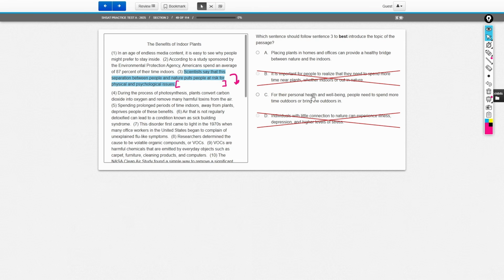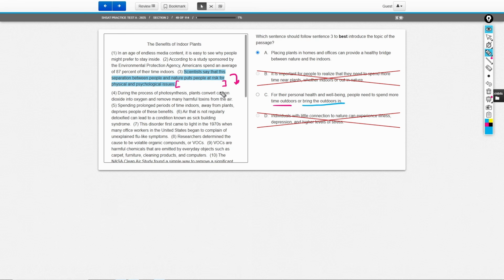C says for their personal health and well-being, people need to spend more time outdoors or bring the outdoors in. Choice A says placing plants in homes and offices can provide a healthy bridge between nature and the indoors. The reason why the correct answer here will be A is because C introduces something that's not really stated in the text. Choice C introduces that for people's health, they need to spend more time outdoors or bring the outdoors in. Now, I agree with this part. People need to bring the outdoors in. People need to bring plants into their offices. This was a big idea that we talked about here.